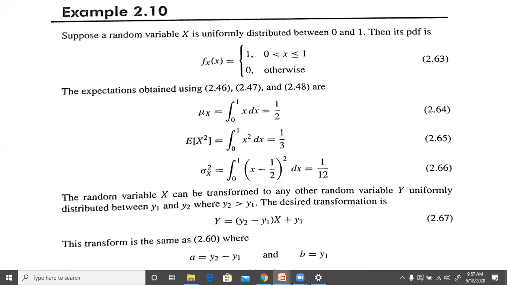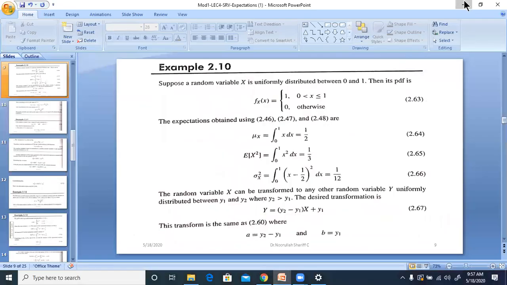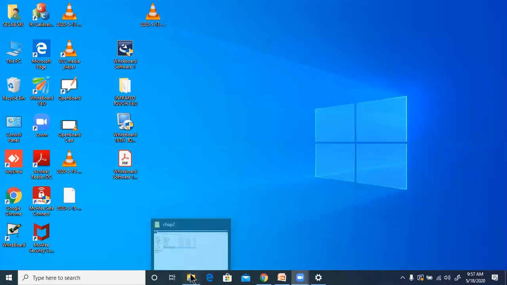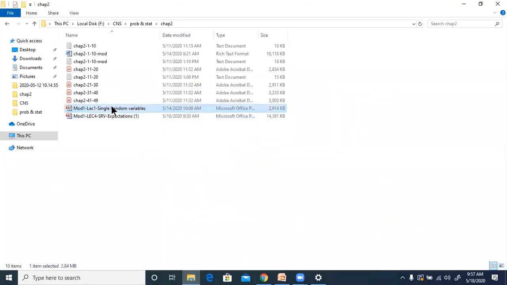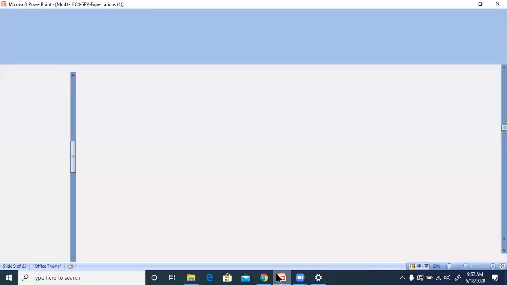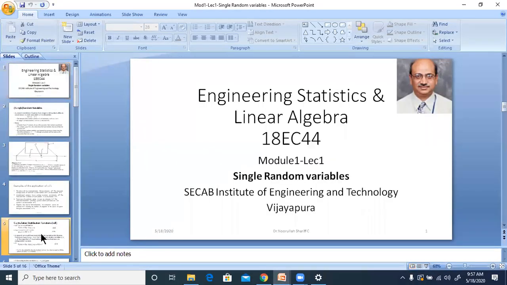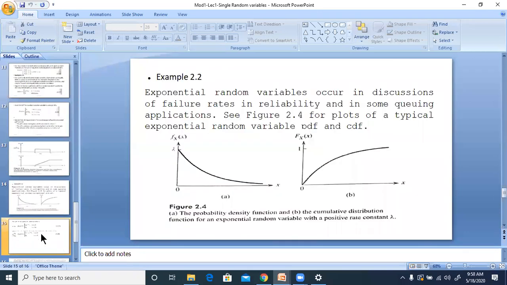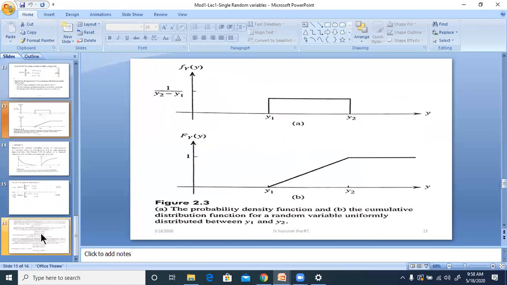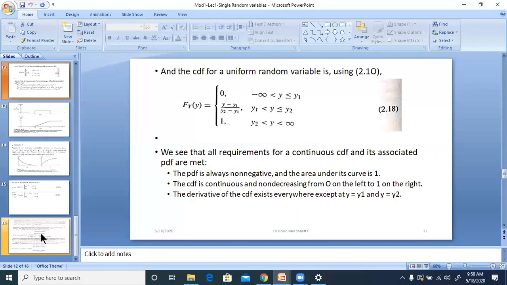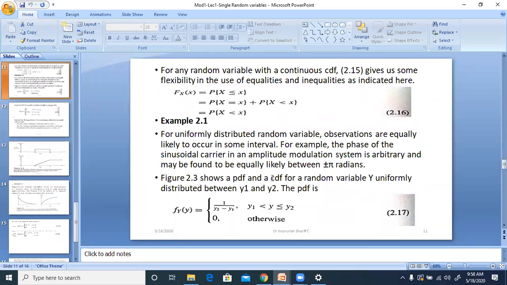So there, if you just substitute y1 equal to 0 and y2 equal to 1, then you're going to get all these same values, right? If you consider the earlier lecture, this is the uniform distribution with the fY(y) and fX(x) over here.